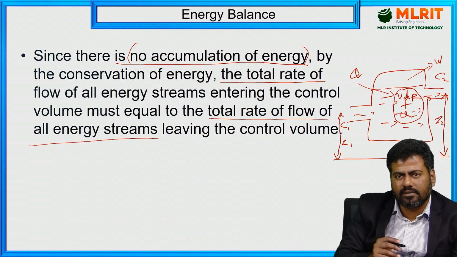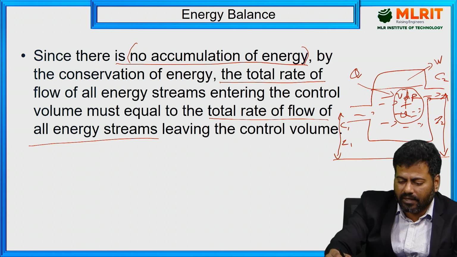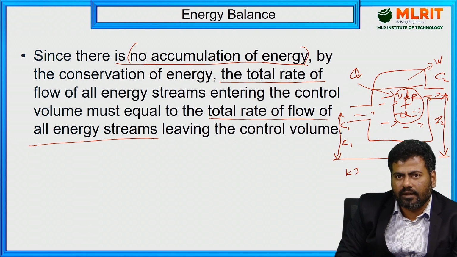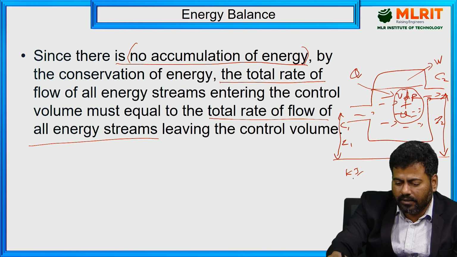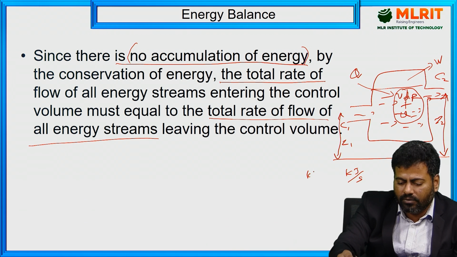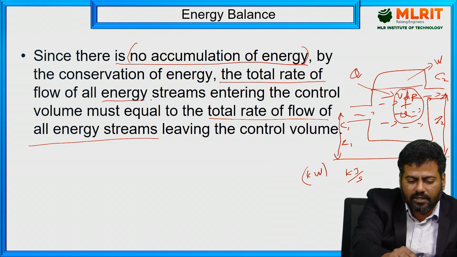So according to this statement, what is that statement? We are having the total rate of flow of all energy streams. So with respect to the time taken, I am supposed to say, right? The energy parameter is nothing but joule or kilojoule, so kilojoule per time taken. Joule per second is nothing but what we call kilowatt, right? So with respect to time taken, I can say the energy streams.